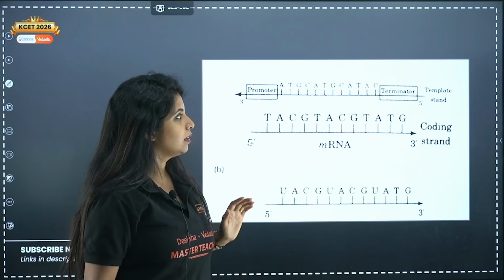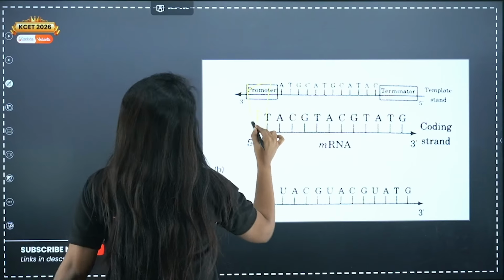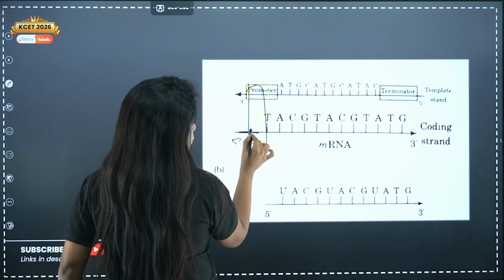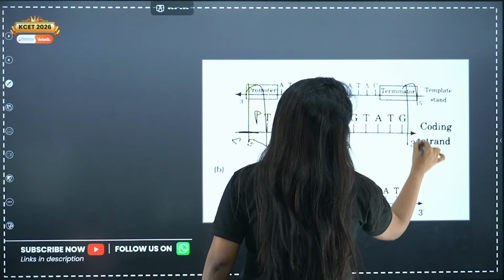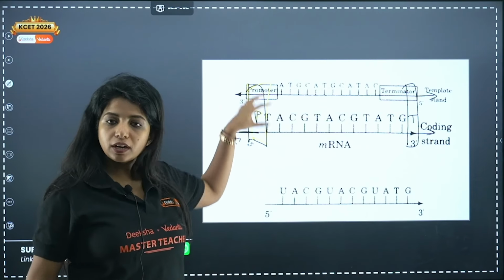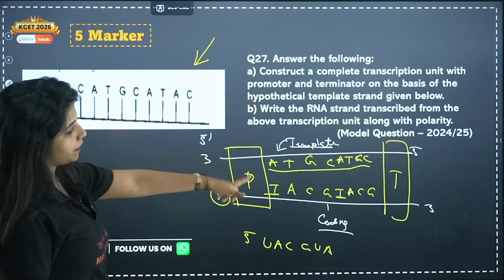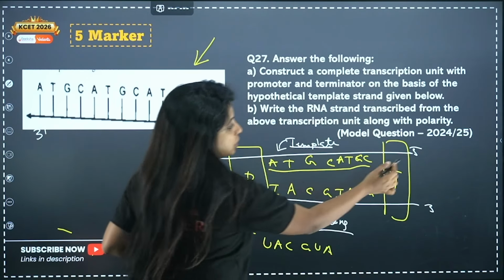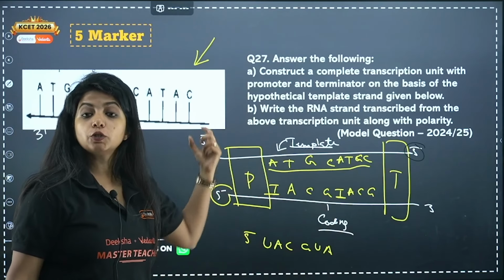Here is your answer. So you do not make it like this. Rather, my dear children, put the promoter region like this. Make the whole promoter region like this. You can extend it 5'. This is your promoter region, and here also the terminator region, not like that. Put the terminator region like this, and you extend it. Both the strands should be covered. Cool? So you can make it like this, properly write everything out there. Make sure you put the 3' and 5' and 5' and 3', and mention that RNA polymerase works from 5' to 3', everything.